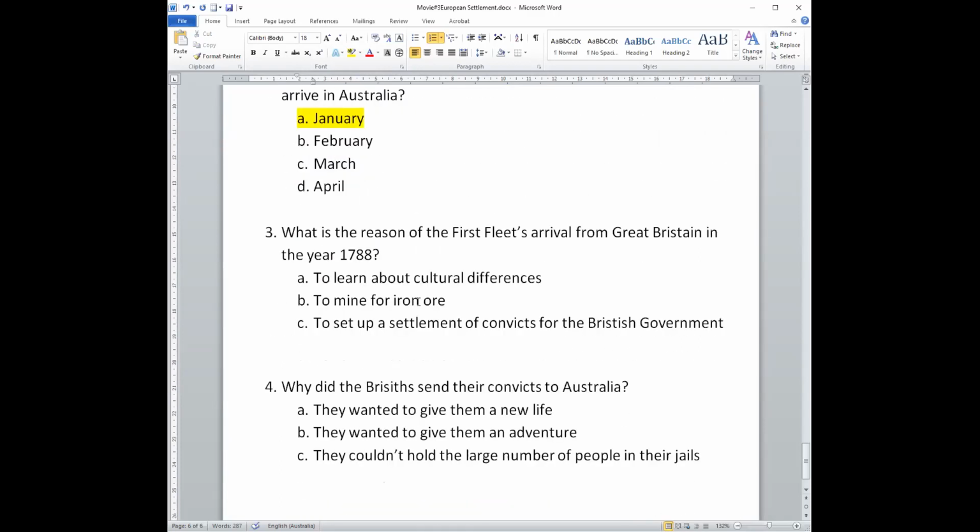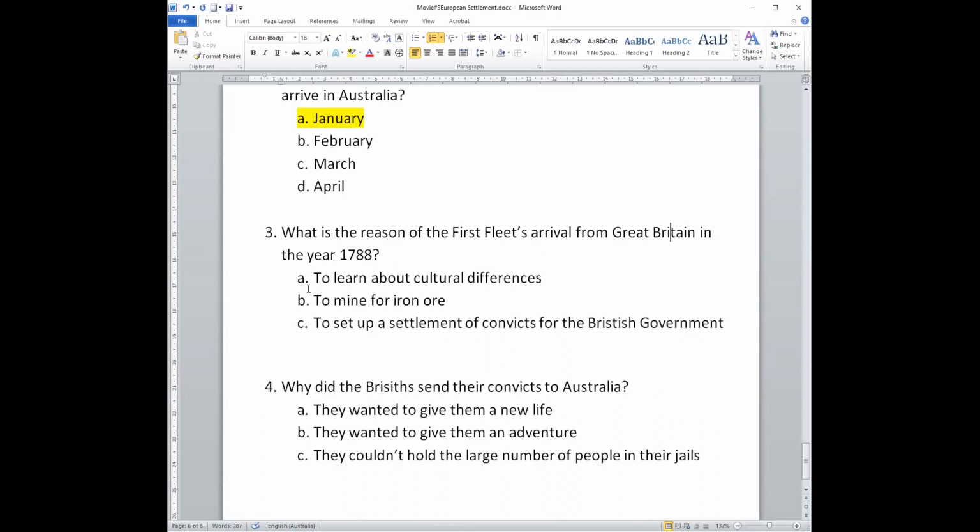Let's try number 3. What is the reason of the first fleet's arrival from Great Britain in the year 1788? That means why did they send the first fleet from Great Britain? Why did the first fleet of ships come to Australia?